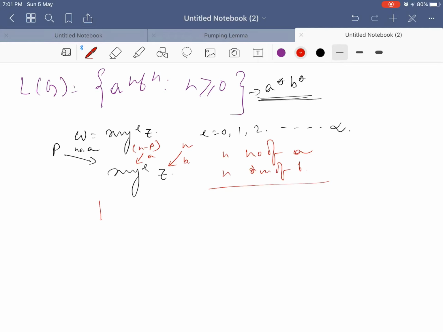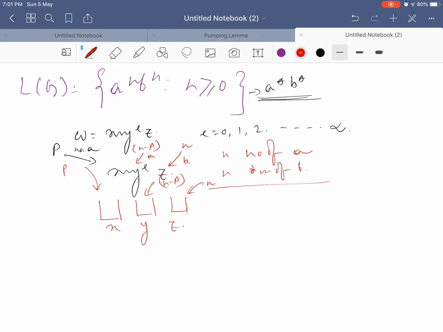Or on the contrary, I can consider three fixed containers x, y and z, right. In x I am accommodating a^p, in y I am accommodating a^(n minus p), and in z I am accommodating n number of b. In such a manner, there should not be any underflow or overflow.